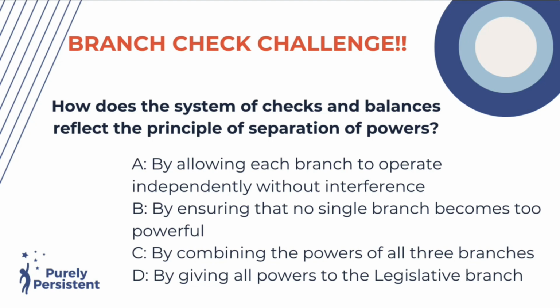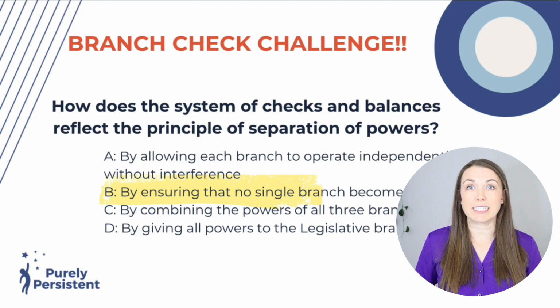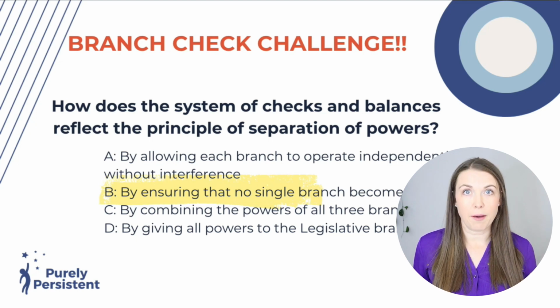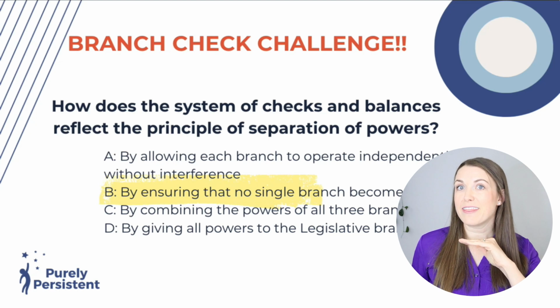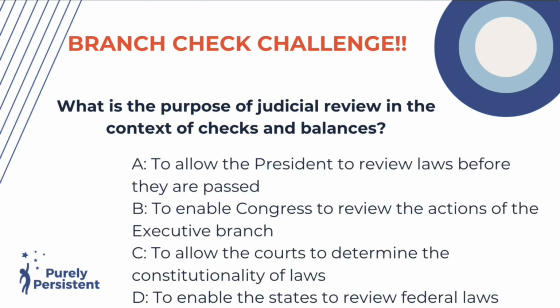What does checks and balances do? B, it ensures that no single branch becomes too powerful, right? This is why we have checks and balances. We don't want one branch to become too powerful. They are all equal.